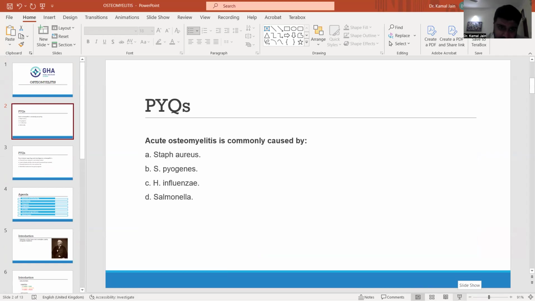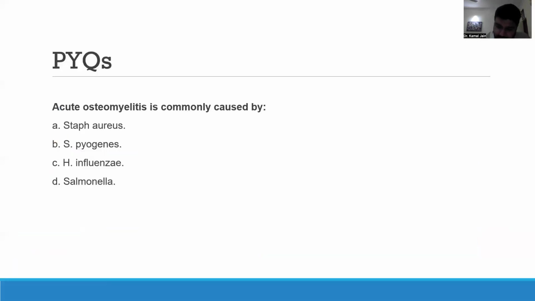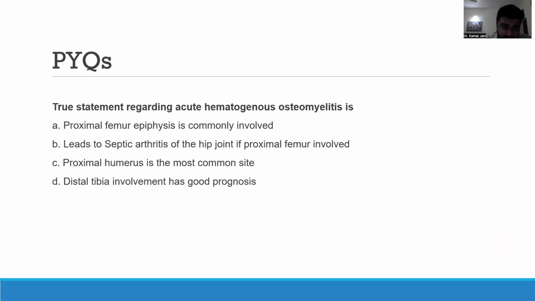So MCQ wise, my whole point is that we start off with a few questions every lecture so that they know what all can be asked. Once the lecture ends, for example, in this case, acute osteomyelitis, as we already know and have discussed, most commonly caused is Staphylococcus aureus. And in this question, as we know, more than proximal femur, distal femur metaphysis is commonly involved. So A is cut out.